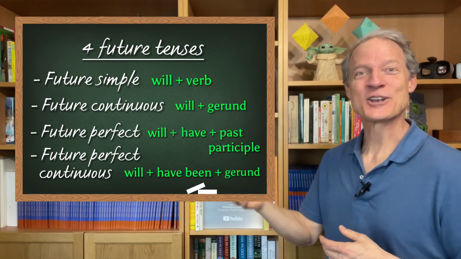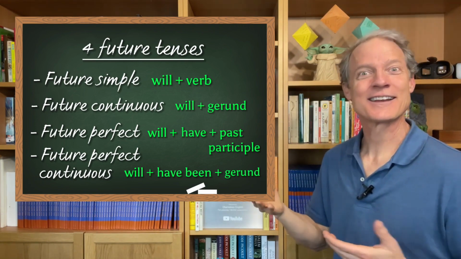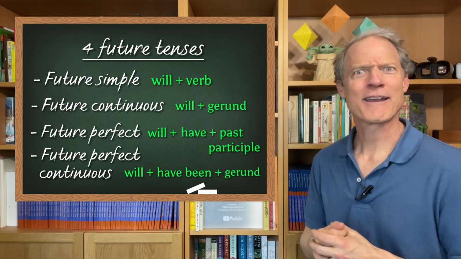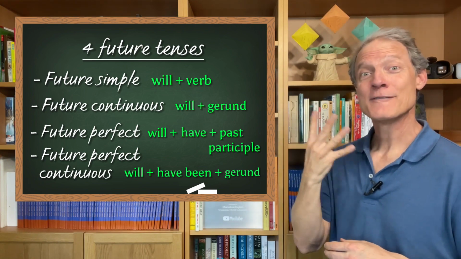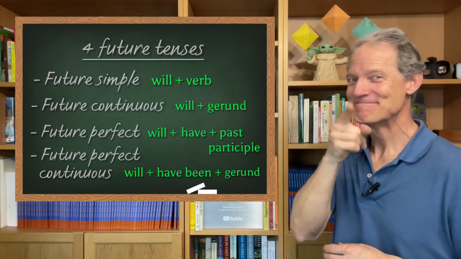Will have been going, will have been talking, etc. Okay, well now you are an expert at the 4 future tenses. Nice job. Every day you are getting better and better.